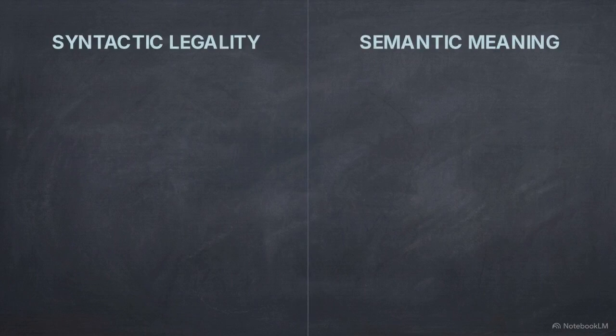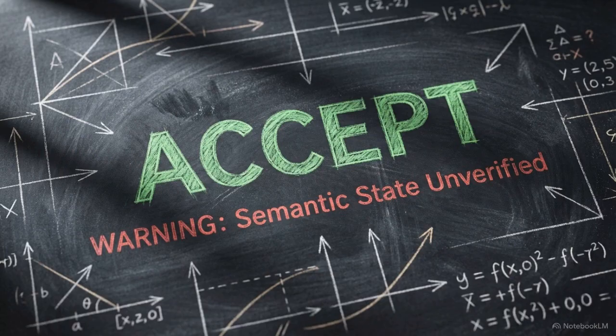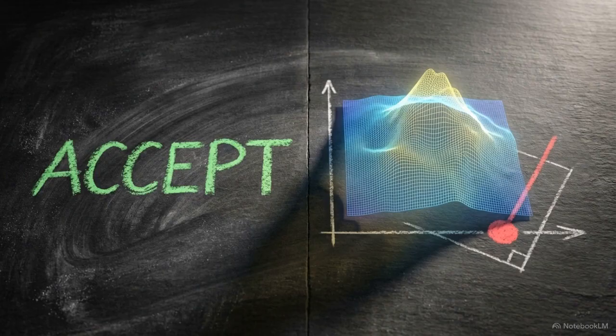There is a distinction between syntactic legality, what the verifier accepts, and semantic meaning, what that acceptance implies about the system. To bridge this, every co-object carries a soundness obligation. The architect must declare a soundness contract, a formal proof that an accept result guarantees a designated safe property in the modeled system. Without this proven contract, the verifier's output is just a syntactic signal, disconnected from the physical state of the system it aims to govern.